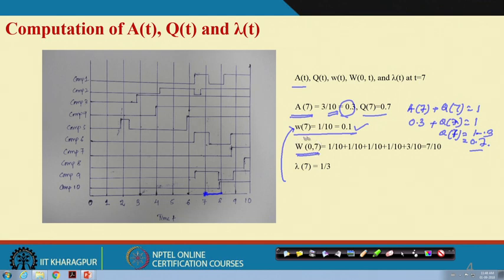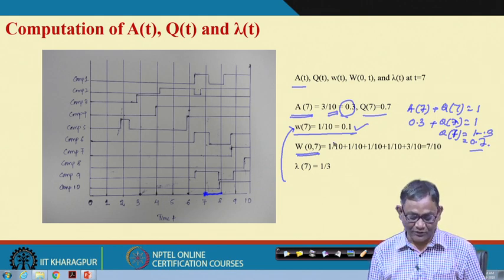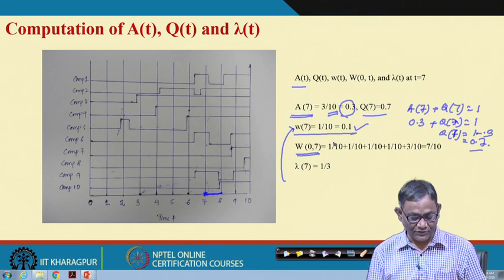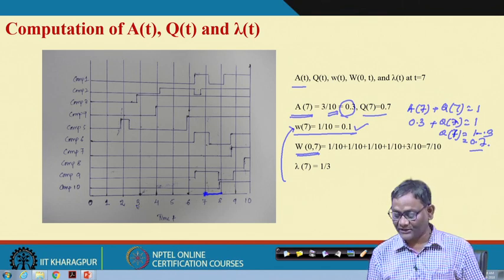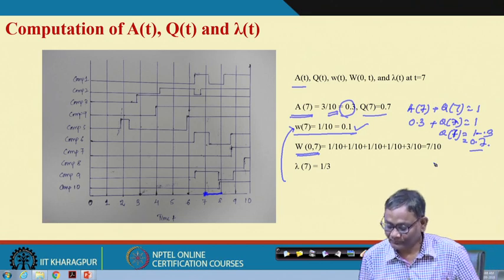Another one is the expected number of failures. So, we are considering here the expected number of failures from 0 to 7, so from 0 to 1, 1 to 2, 2 to 3, like this up to 7.